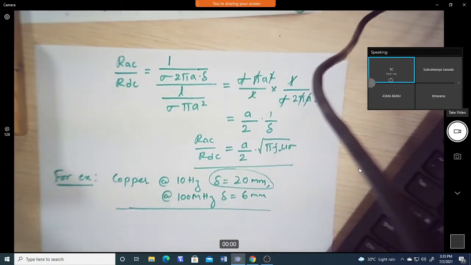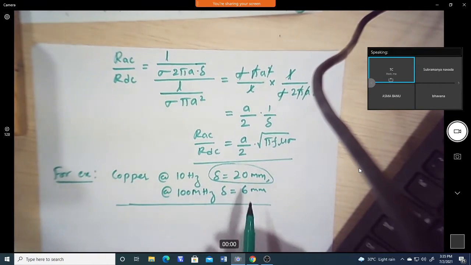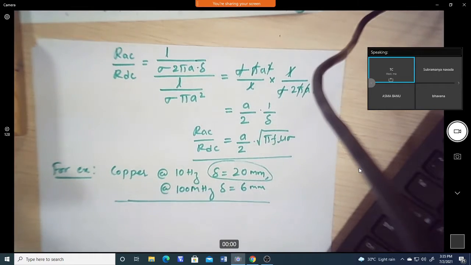Okay, so this is about plane waves in good conductors, and about the skin depth and skin effect.